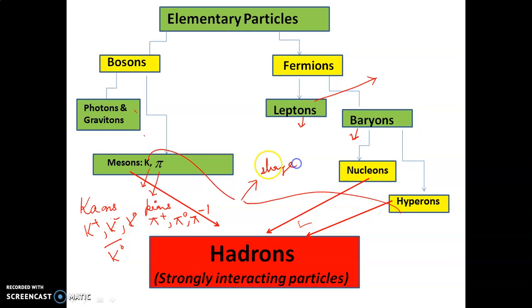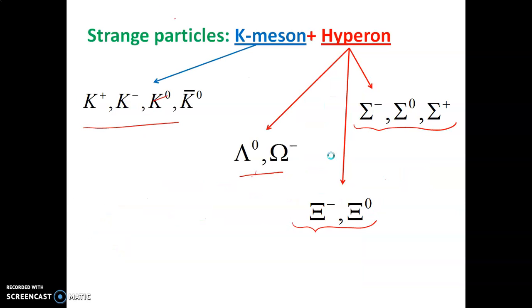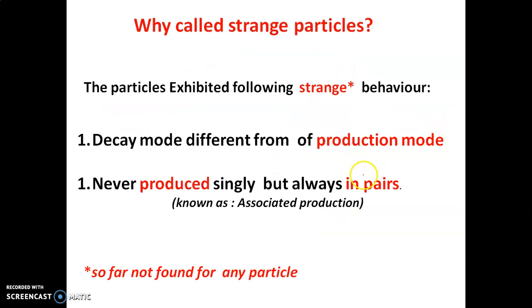So you see there are different types of particles. Now why they are called strange is because they exhibit certain strange characteristics. Why are they called strange particles? Because the particles exhibit the following strange behavior. Now what is this behavior?